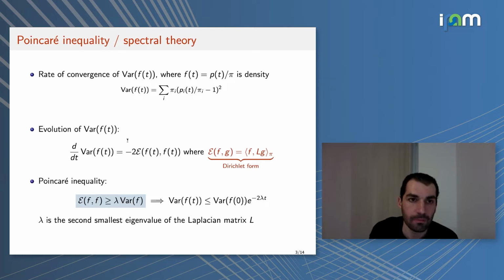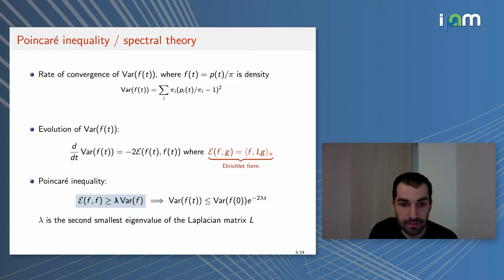This is where the Poincaré inequality comes from. If we're able to bound this quadratic form in terms of the quantity we're interested in, the variance, so that E of f is bigger than lambda times the variance, then we get a differential inequality, which we can integrate. We get that the variance decays like the variance of f at 0 times the exponential of minus 2 lambda t. The Poincaré constant lambda is the best possible constant that you can get in such an inequality.